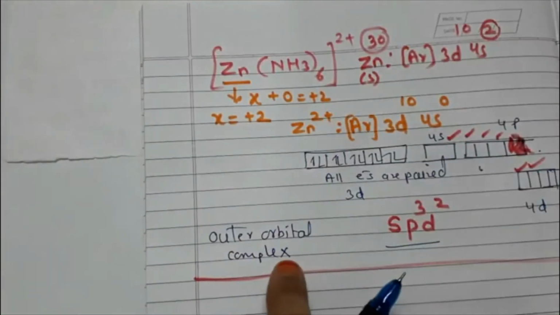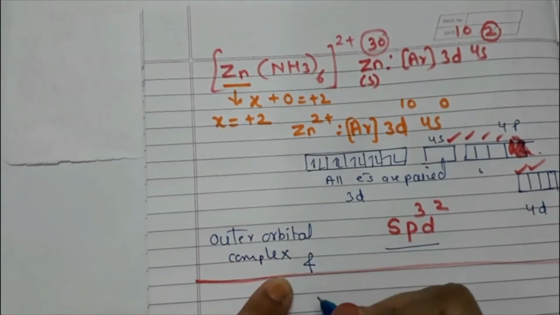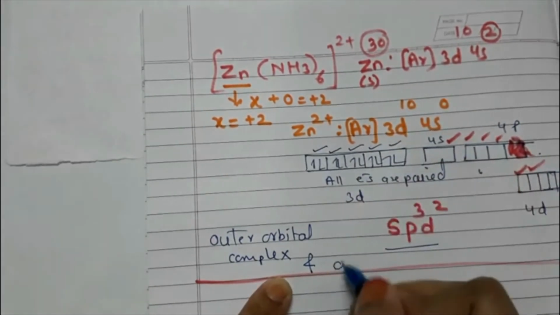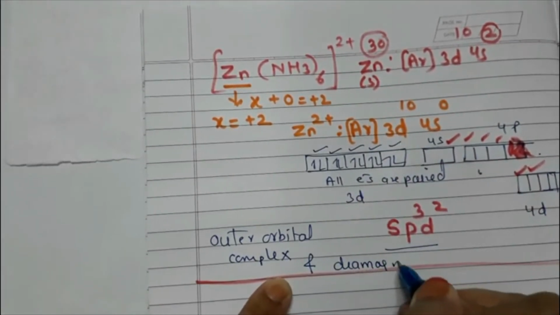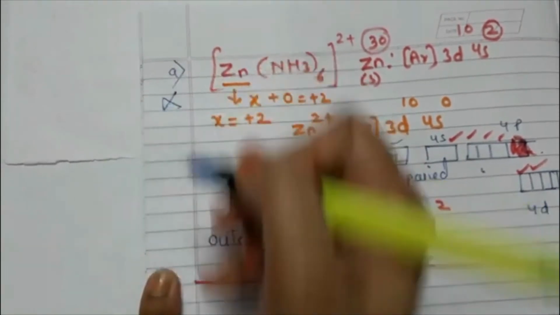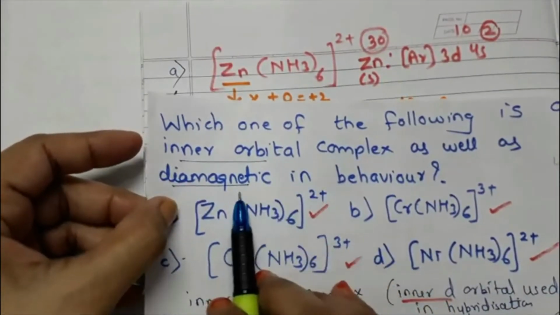Now here we came to know it is outer orbital complex. Let us see whether it is diamagnetic or paramagnetic. Have a look at this. All electrons are paired. It means it is diamagnetic. But students, this is not our answer. Option A is not our answer, because our answer has to be inner orbital complex and diamagnetic.